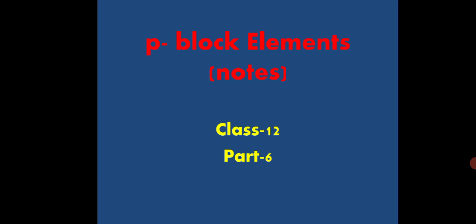Now coming to some of the properties of the noble gases. All noble gases are colorless, odorless and tasteless. They are monoatomic in nature. Their Cp by Cv values are close to 1.66, which says that they are monoatomic. Cp by Cv gives you gamma. Gamma is equal to Cp by Cv, and it indicates the atomicity of a gas. The value is close to 1.66, and hence it says that the gas is monoatomic in nature.